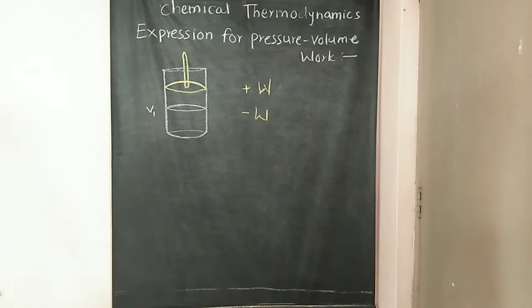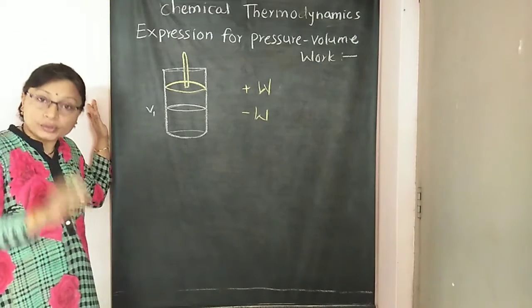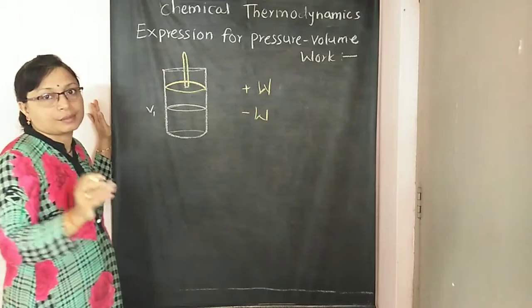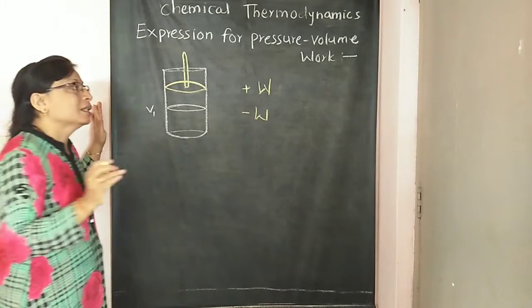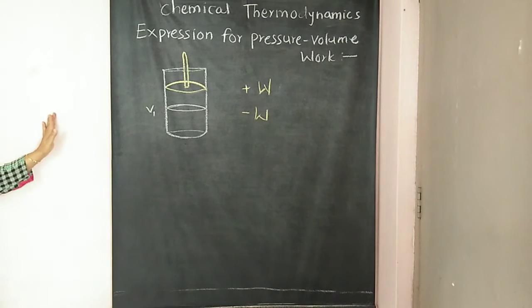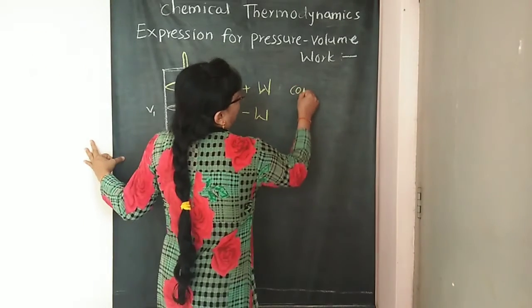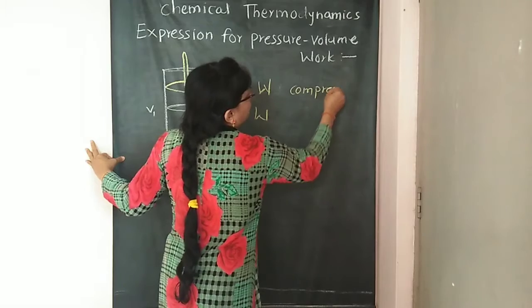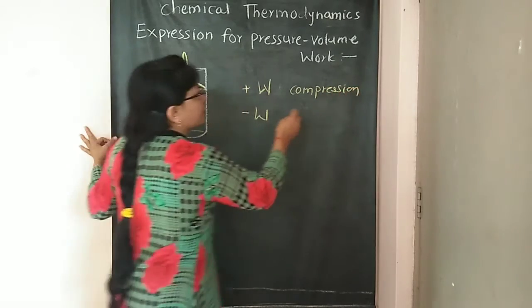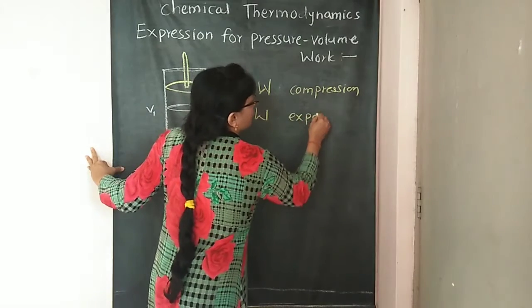Do you remember? So work done on the system and by the system. Work done on the system and by the system. If you remember these terms, so when work is done on the system, so during compression of gas, this W is positive, and during expansion of gas,